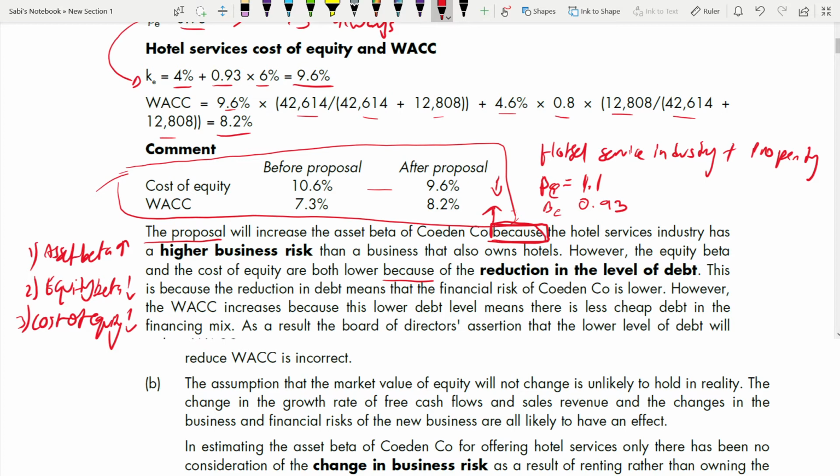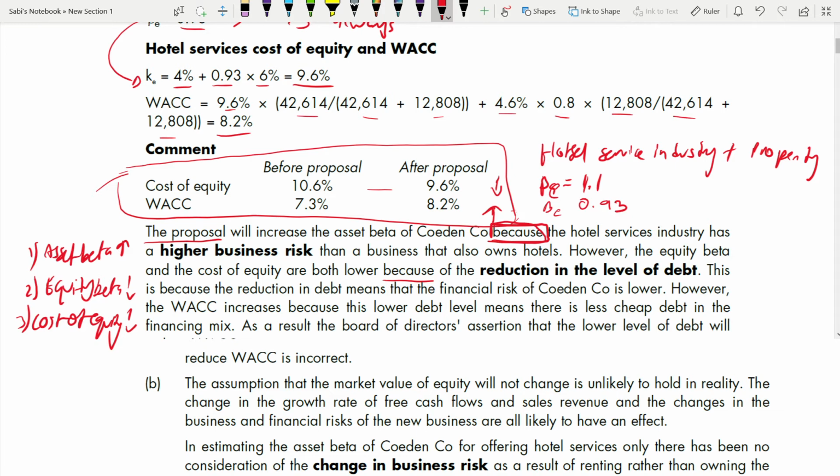So your debt reduced, which means your financial risk is reducing, because equity beta and cost of equity both include financial risk and business risk. Yes, your business risk is increasing, as shown by the asset beta, but your debt is reducing. That means your financial risk is reducing. So that increase maybe is not so much, but that reduction in debt was so much that your overall cost of equity and your equity beta went down.